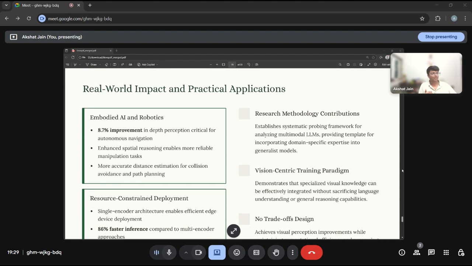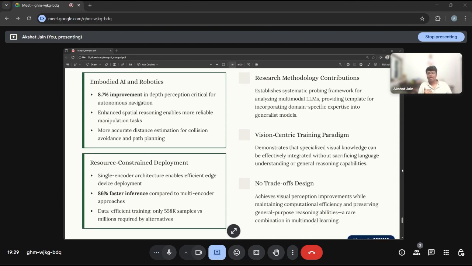So what are the real-world impacts? In robotics, there is an 8.7% improvement in depth perception, so we can do more accurate distance estimation for collision avoidance and path planning. For resource-constrained deployment, we get 86% faster inference compared to multi-encoder approaches. We can deploy it on edge devices.